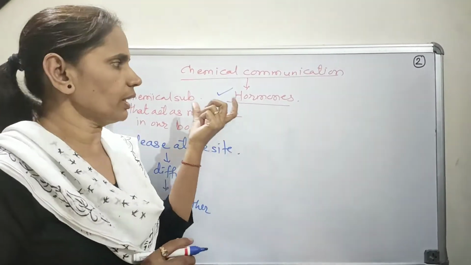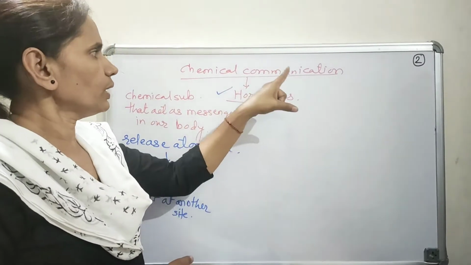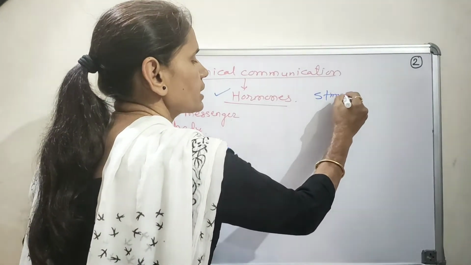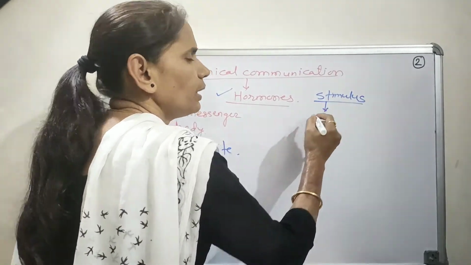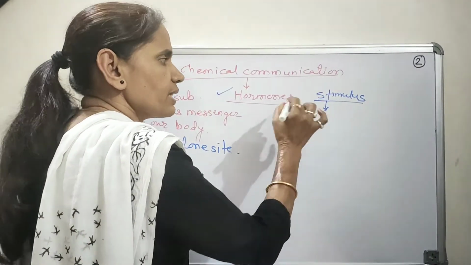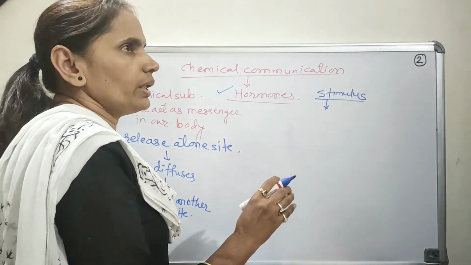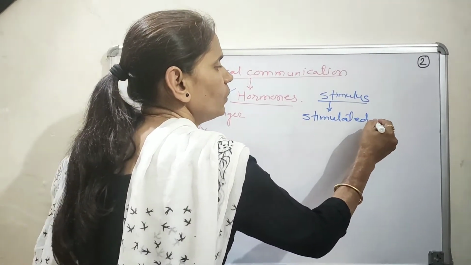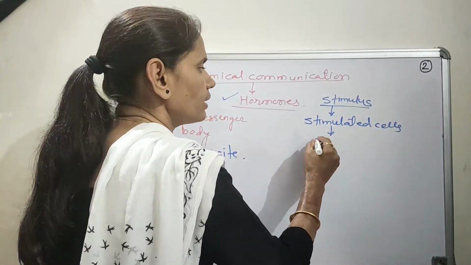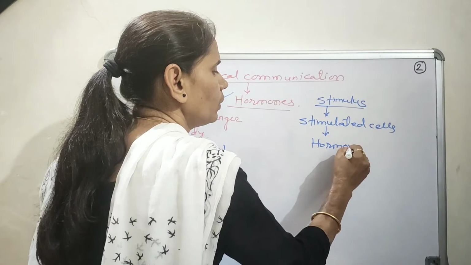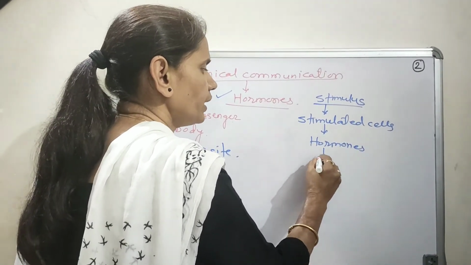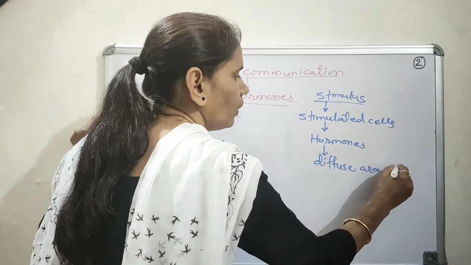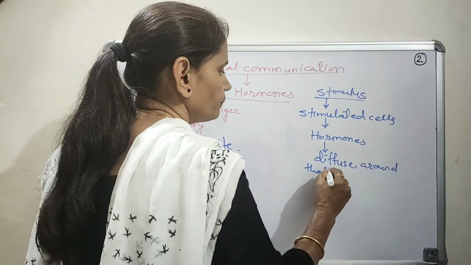Now these hormones are produced in case of chemical communication. For example, how it happens: a stimulus is there, and that stimulus may be in any form. The cells which get stimulated release the hormones or specific chemical components. These hormones diffuse around that producing cell.